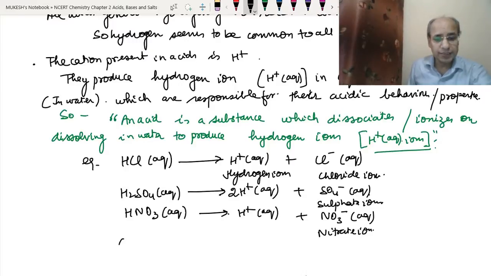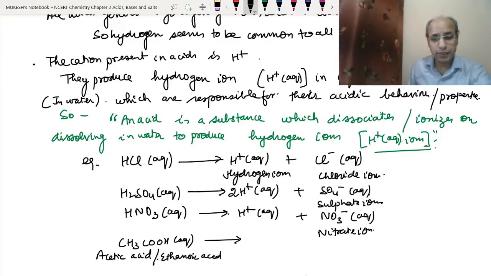Like this is acetic acid, CH3COOH aq. We call it acetic acid, or the IUPAC name is ethanoic acid. When it is dissolved into water, it will produce the hydrogen ions. The hydrogen ion is here. The CH3 does not dissociate.